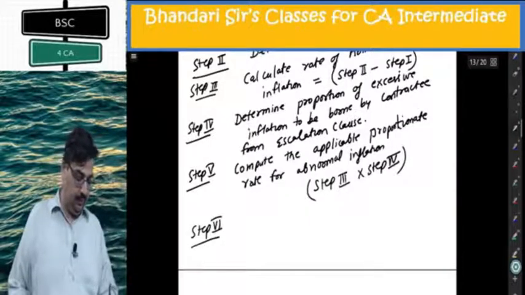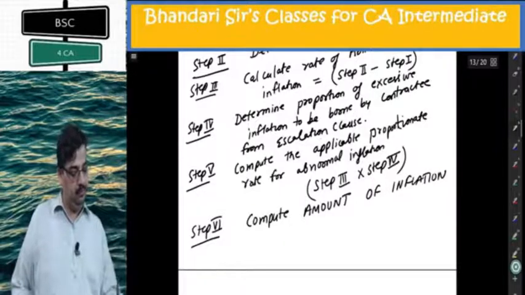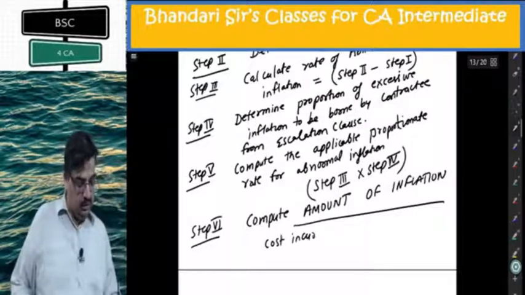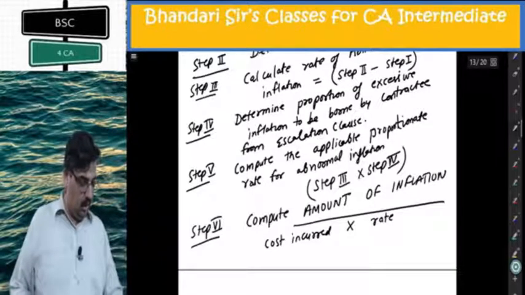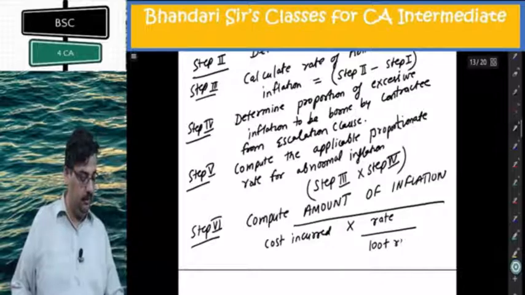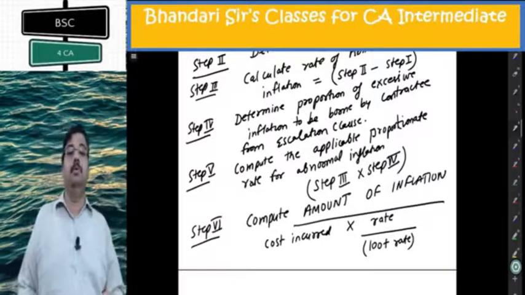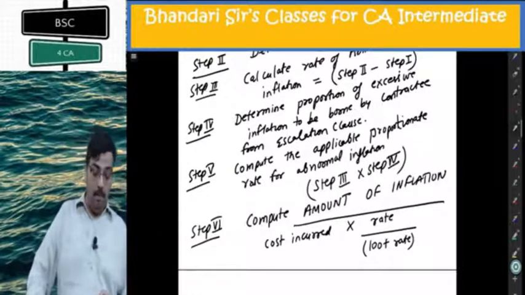Step 6: Compute the amount of inflation. It is simple. Cost incurred multiplied by rate divided by 100 plus rate. Which rate? The actual rate of inflation, the rate we took in the second step. Obviously, if spending has been done, it includes the inflation. So, if it is 20%, 20 by 120 will give you the amount of inflation.